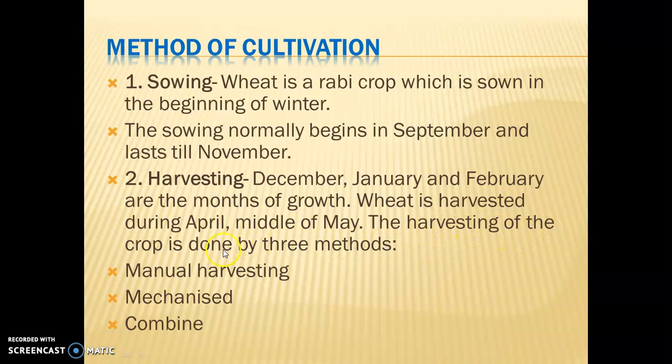And harvesting of this crop is done by three methods. The one is manual harvesting, next is mechanized. Mechanized means in this method the crop is cut manually, but threshing. Threshing means to remove the outer part, the husk, from the grain. Separation of grain from the outer part is called threshing. That is done by a thresher. So a thresher is a machine that is used here. Last is combine. Combine is a machine which can do harvesting as well as threshing. Hope you have heard about combine harvesters.